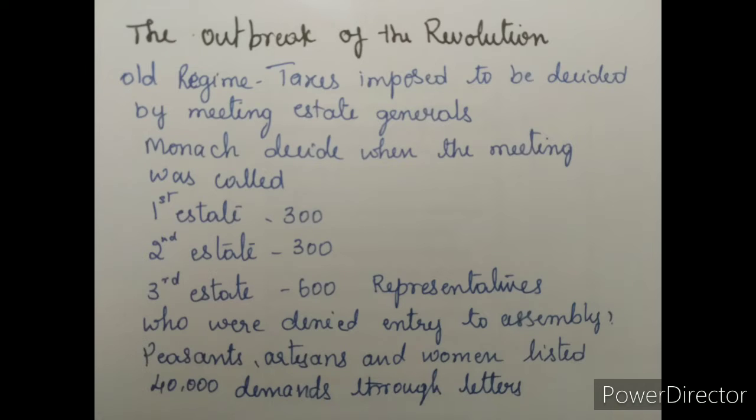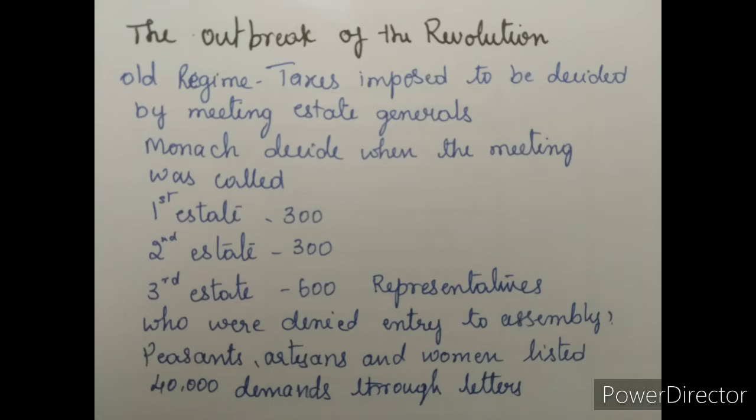As we know, as soon as the king came to the throne, he saw that the treasury was empty. We learnt that, right? So how did he have to fulfill his needs? By imposing taxes. So Louis XVI increased the taxes. But how do you think he could have gone about doing this? It is not so easy to impose taxes independently. Understood? He cannot do what he wants independently.